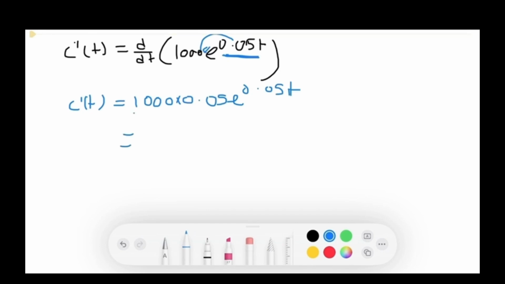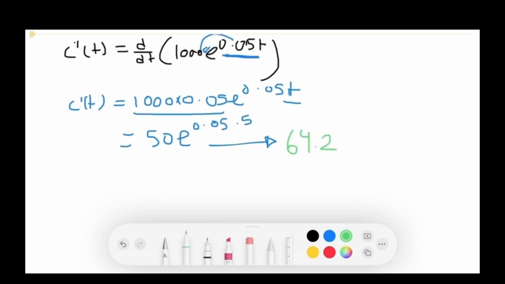This equals 1000 times 0.05, which is 50, e to the power of 0.05, and then t we will replace with 5 because it's in 5 years. Put this all in the calculator and the answer would be 64.2 kilograms per year.